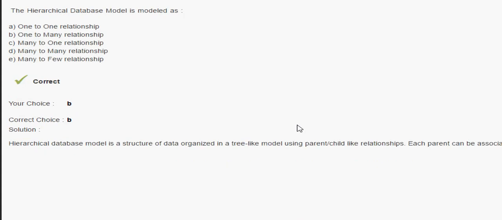Okay. The next question: the hierarchical database model is a model with a one-to-many relationship. We know very well the hierarchical model. If a question comes regarding the database, then the hierarchical database model is a structure of data organized in a tree-like model using a parent-child relationship. Each parent can be associated with multiple children, resulting in a one-to-many relationship.